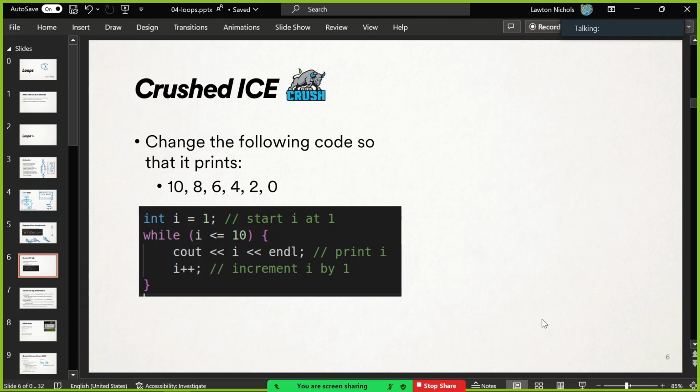Oh, and if in the process of doing this something goes wrong and it keeps printing forever, Control-C. Type Control-C on the terminal to stop the program. Take another minute or so, and then we'll discuss.